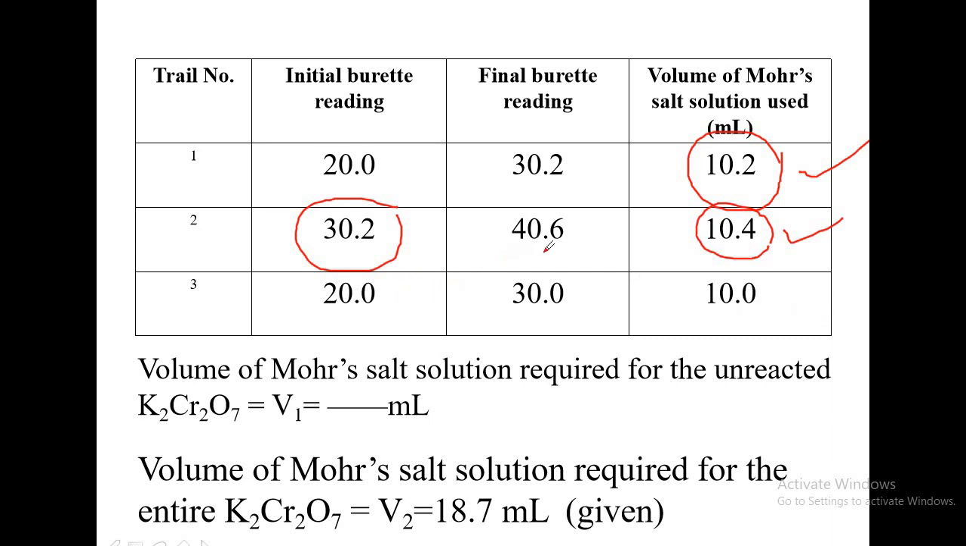And then 40.6 you cannot take as the initial reading, because the volume consumed is about 10, and that becomes 50.6. You cannot read 50.6 in the burette, because all the burettes provided in the lab are of a maximum capacity of 50 ml. Therefore, you have to fill the burette again and adjust the reading to 20.0, and repeat the same procedure, and if you get 30 here, then the difference is 10. So you have got 3 different values.